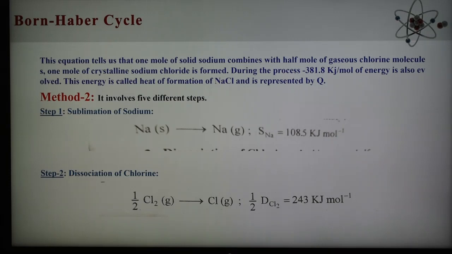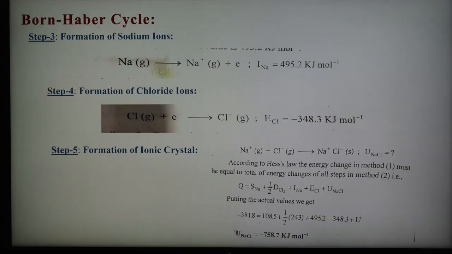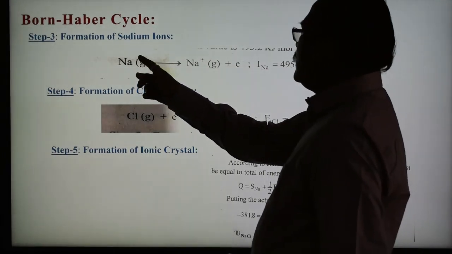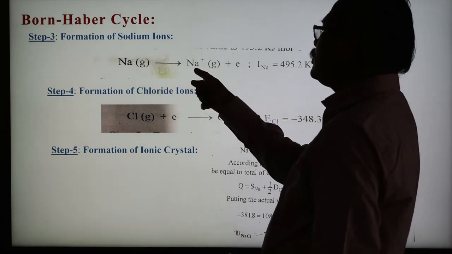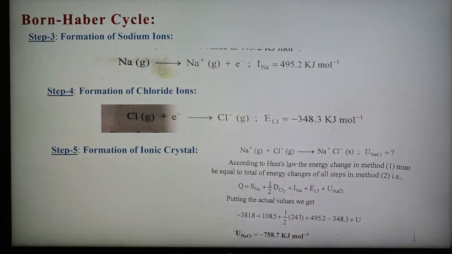So first is the sublimation energy, second is the dissociation energy of chlorine, and the third step is the formation of sodium ion. As we have obtained gaseous sodium in step 1, this gaseous sodium loses 1 electron and becomes a sodium ion, and the energy required to remove the electron is represented as I_Na.